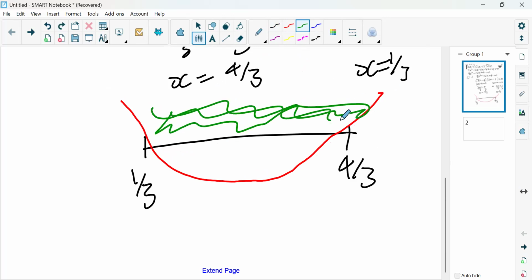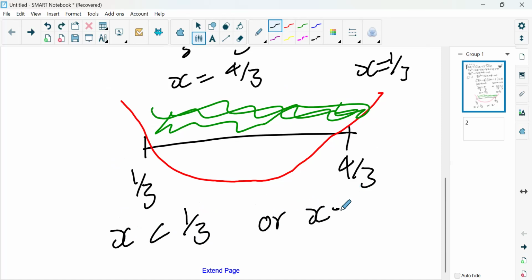If we shade our upper parts, it means we are going to look for the values in relation to 1 all over 3. Are they bigger than 1 all over 3 or less than 1 over 3? If we go to the negative side, remember on the negative side, they are less than. So x is less than 1 all over 3, or x is greater than 4 all over 3. Yes, this is the correct standard form.